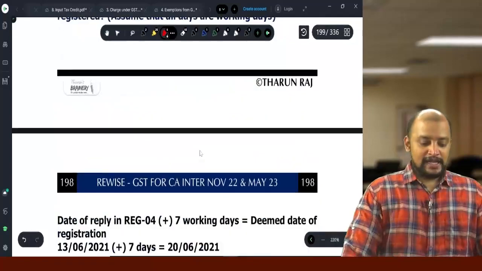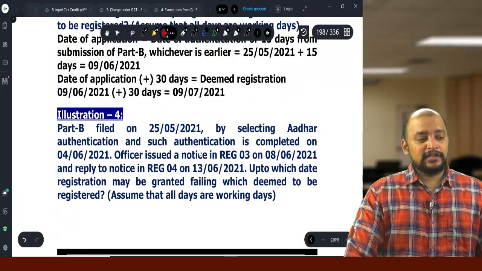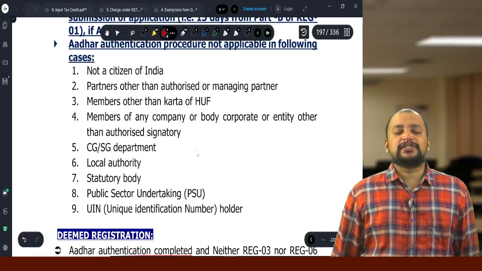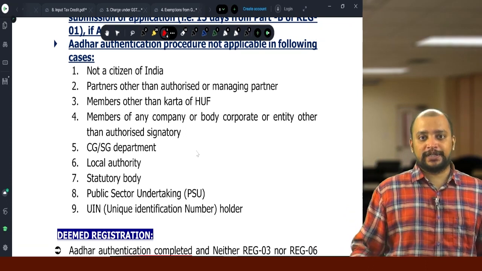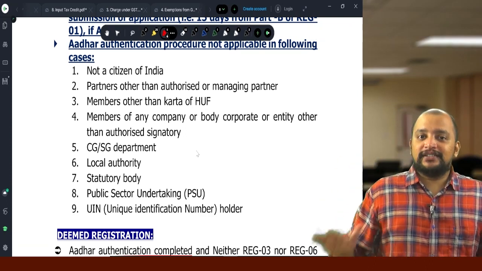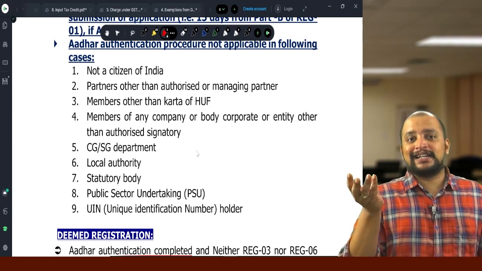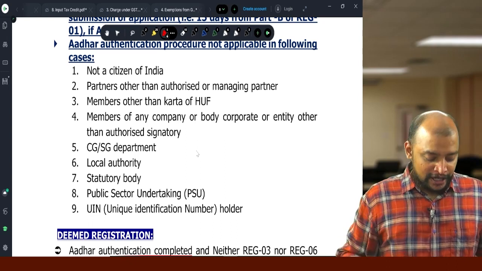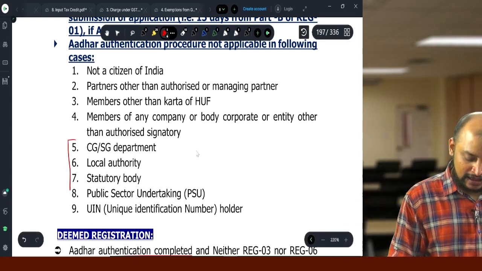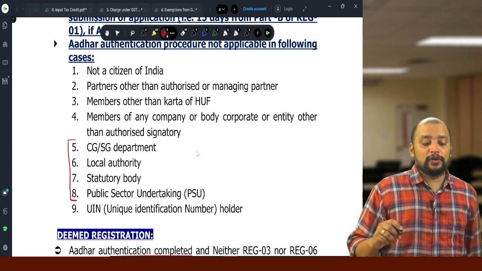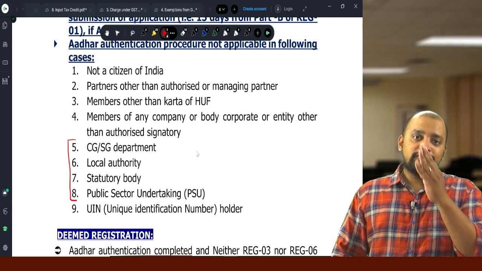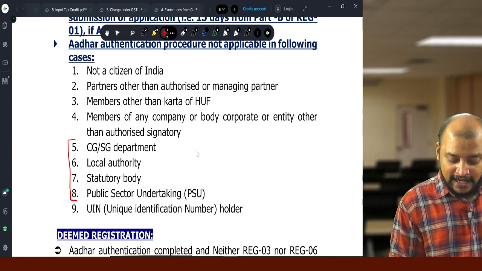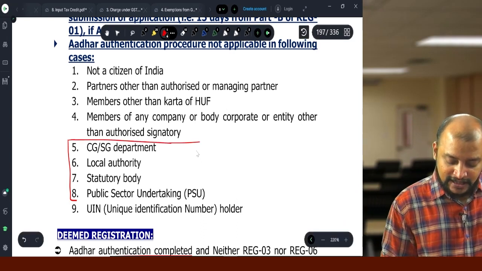Okay. Then, when other authentication is not applicable. So there are few cases where other authentication is not applicable. Total 9 points you need to remember. Government and its family. What is it? Central or state government department, public sector undertaking, local authority and statutory body. For central government, state government department, local authority, statutory body and PSU, other authentication is not applicable. Then not a citizen of India.